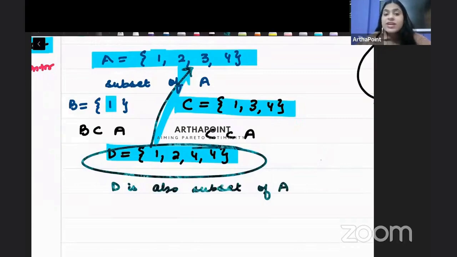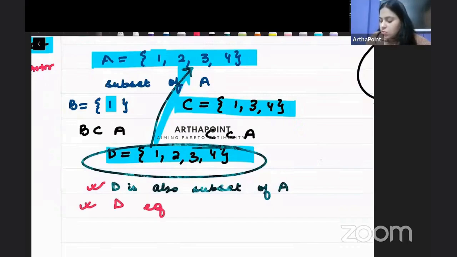But because D, sorry, here I will have 3 here. D is also a subset of A. But because D and A are exactly the same, there is no difference between D and A. D and A look exactly the same. I can say that yes, D is a subset of A, but D is also equal to A. Try to understand the difference.